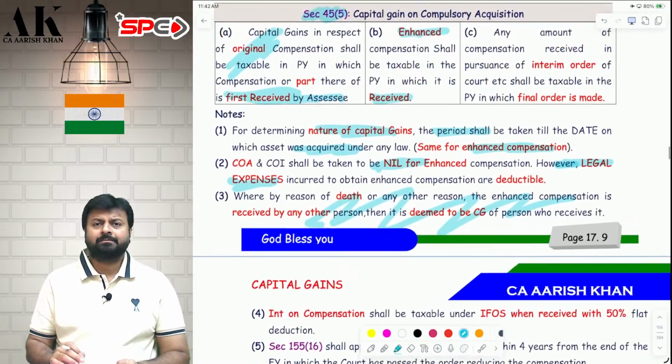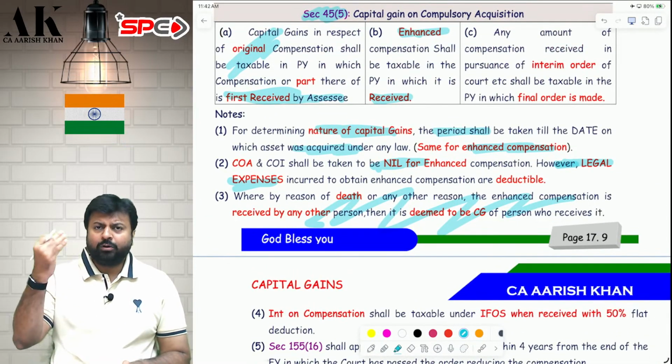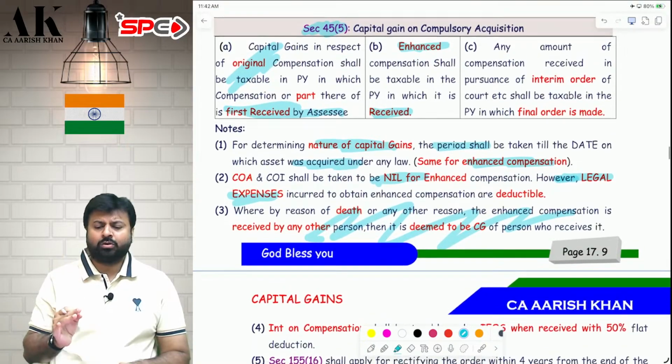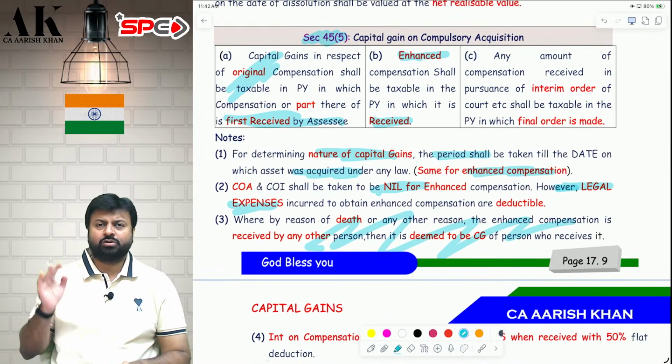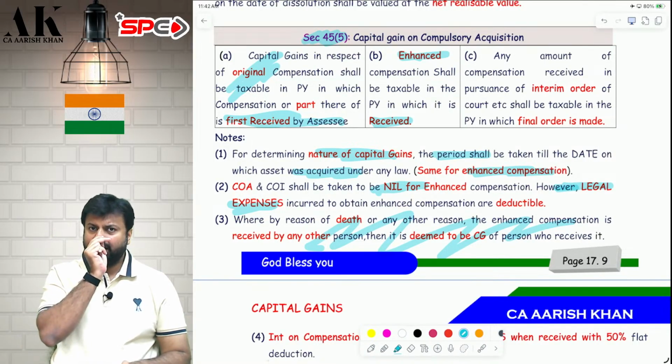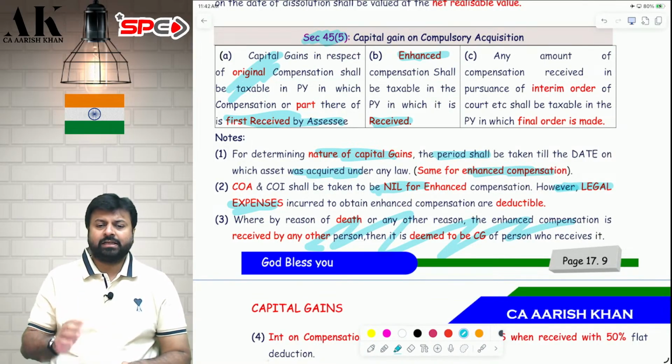Next, suppose now I won the case in High Court. Now suppose the government is not happy with the enhanced compensation, so they went to the Supreme Court. And now suppose the Supreme Court says to reduce the compensation. Enhanced compensation was not 3 lakh, it was only 1 lakh.